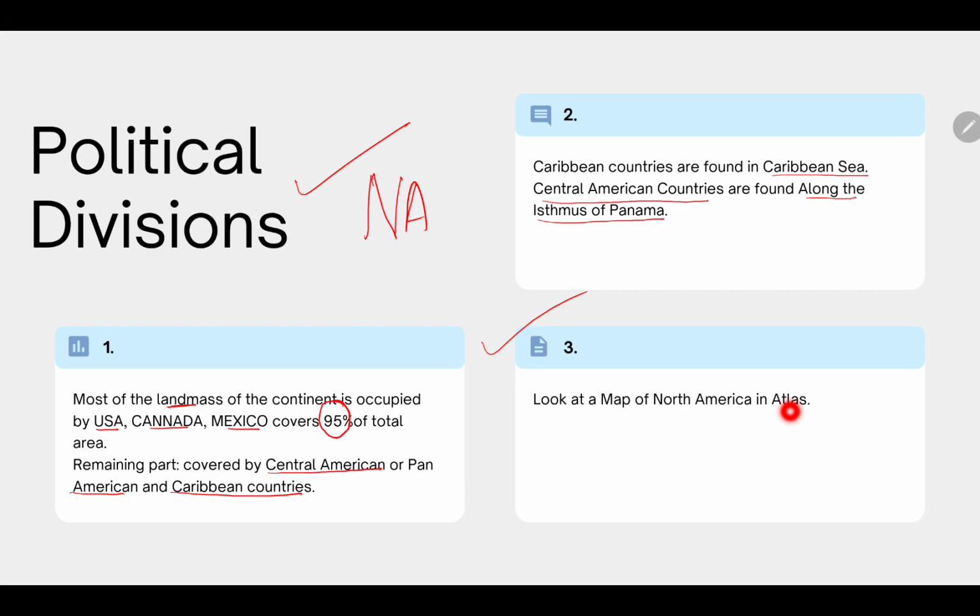Turn to the page where North America is and look at the map of North America. The Caribbean Sea is there, the Isthmus of Panama is there, and the USA, Canada, Mexico, etc. You will be very clear about the political divisions of North America.